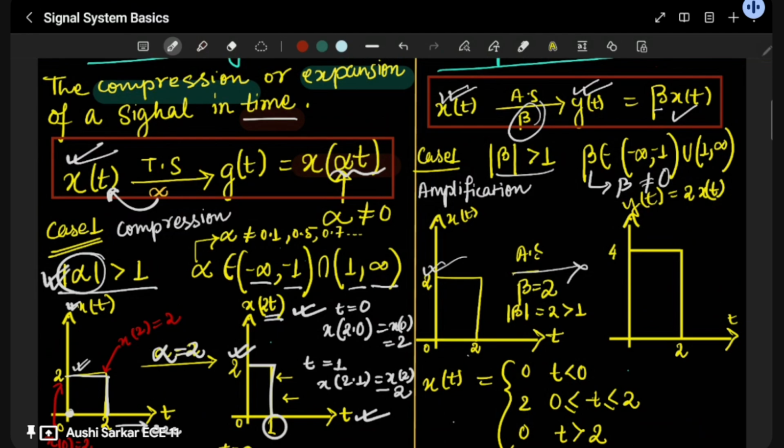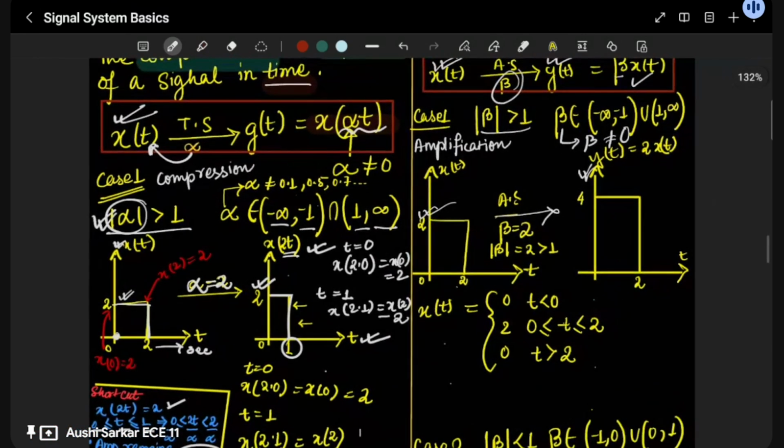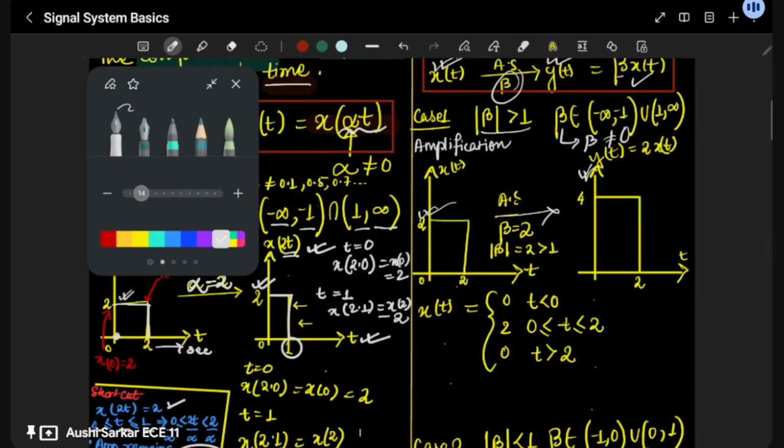Okay, this time the changes will be in the y-axis. Last time we were seeing that the changes are going to be in the x-axis, but this time we will see that the changes are going to be in the y-axis as well. So here, when we are going to find this, traditionally, we do what?